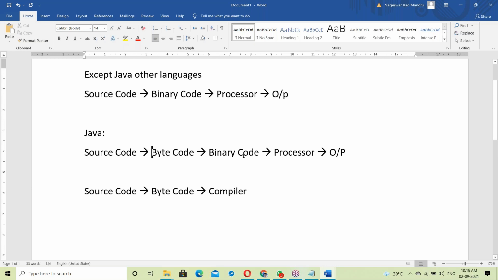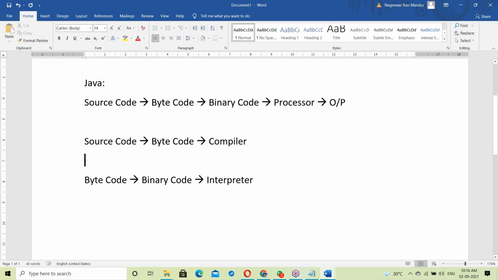Next, byte code to binary codes. This part is by the interpreter. So there are two things involved in this: compiler and interpreter.